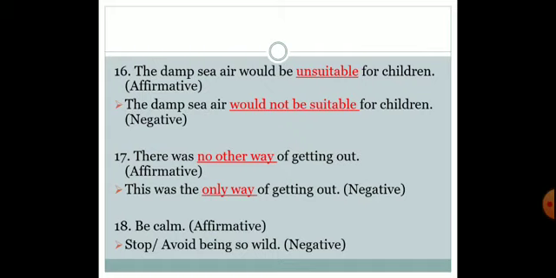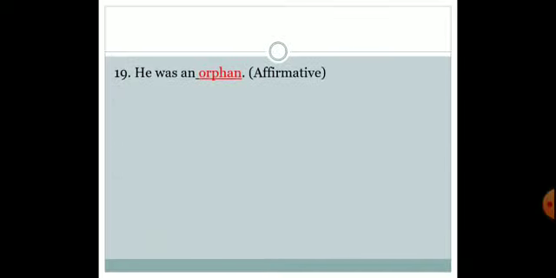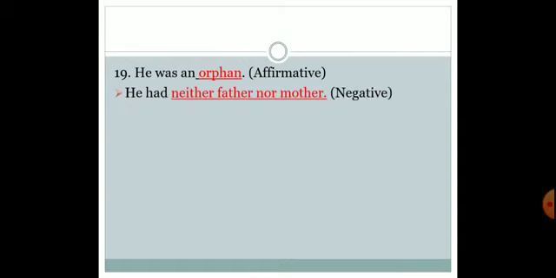We have used avoid and stop over here, which means we are putting a negation, and along with calm we are using an opposite word, that is wild. 19th one, he was an orphan. So the negative form would be he had neither father nor mother. Now this is the meaning of orphan.